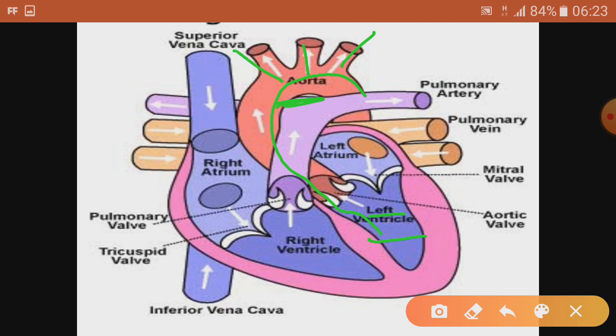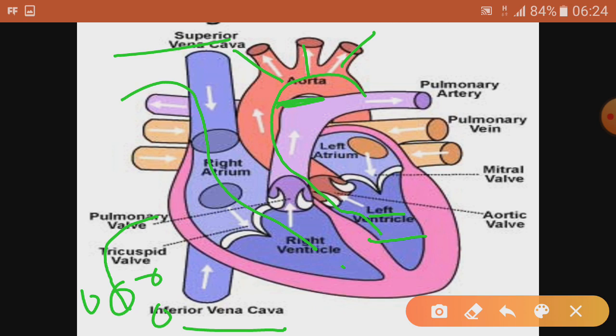So its journey started from the collection of deoxygenated blood from the body parts. Deoxygenated blood was collected by the inferior vena cava and superior vena cava. Then it pours the deoxygenated blood, and then it goes to the lungs. When it goes to the lungs, it goes with the help of a blood vessel called the pulmonary artery. Then it comes back to the heart with the help of the pulmonary vein. Going from the heart with the pulmonary artery, coming to the heart with the pulmonary vein. Because lungs are related here, that's why we have kept the word pulmonary.